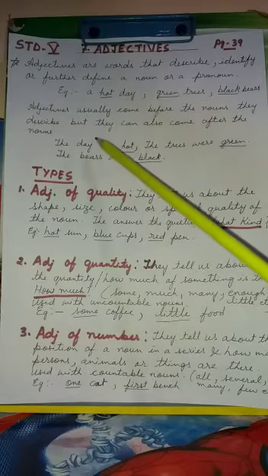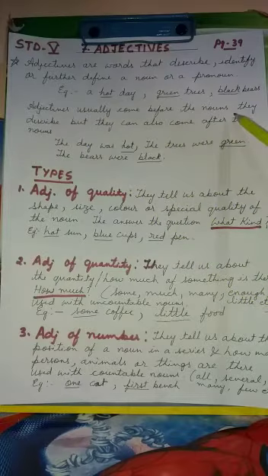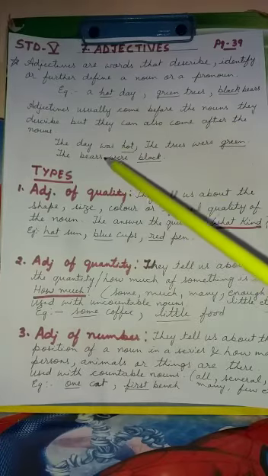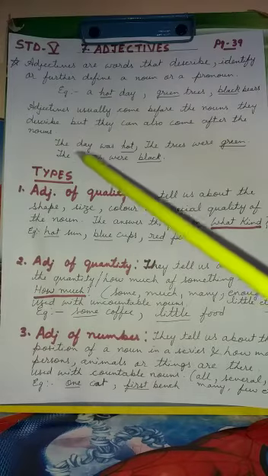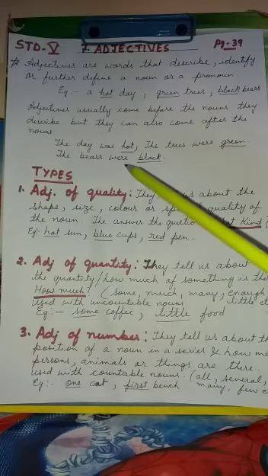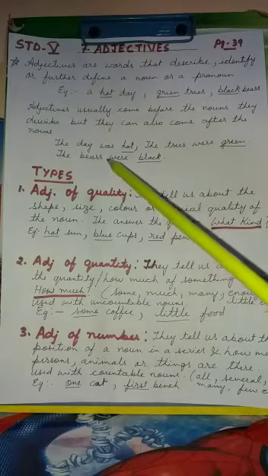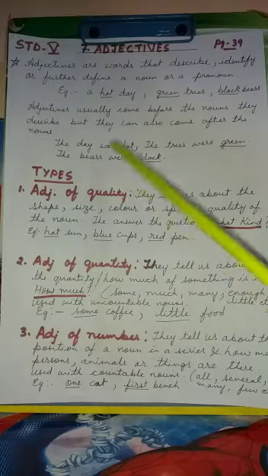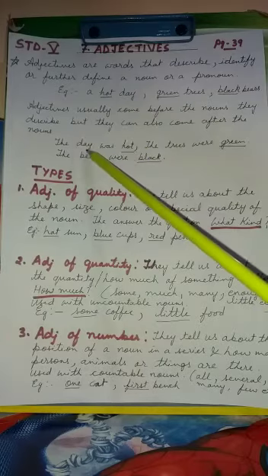Now, here you see adjectives usually come before the nouns. So, usually you will find adjectives just before the noun. But it is not any hard and fast rule that adjectives will always be before the noun. They describe, but they can also come after the nouns. Like suppose in these sentences, if we write, the day was hot. So, what kind of day it was? The day was hot. So, hot tells you here about day. Now, hot is an adjective over here.